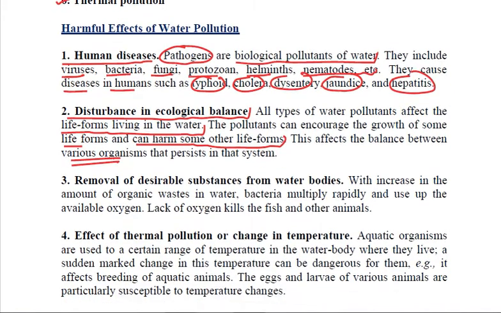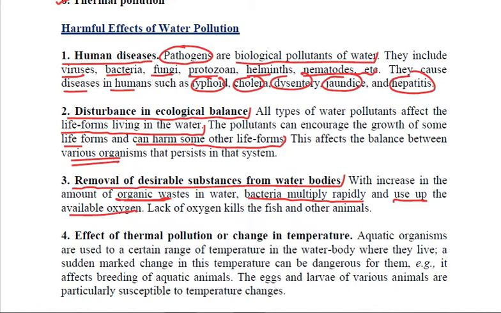Another harmful effect is that water pollution leads to removal of desirable substances from water bodies. Why? Because a lot of organic waste is increasing in water, due to which the bacteria multiply rapidly and use up the available oxygen. If the water is lacking oxygen, obviously all the aquatic fishes and other animals are going to be killed.